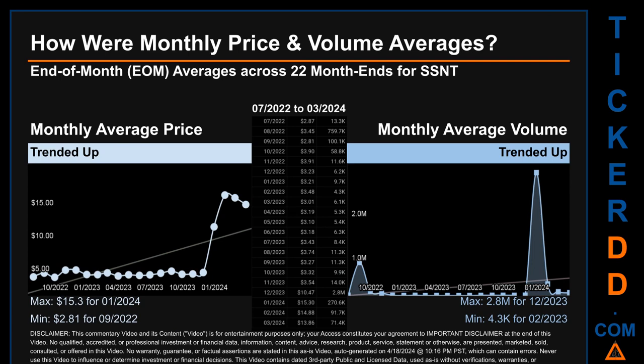How were price and volume averages for SSNT? Across 446 trading days, there were a total of 22 month ends, of which monthly averages for daily price and volume were calculated. Overall, monthly price average trended up while monthly volume average trended up. The maximum end-of-month average price was $15.30 for 01/2024 while the minimum was $2.81 for 09/2022. Looking at volume, 12/2023 and 02/2023 respectively saw the highest and lowest monthly average volume at 2.8 million and 4.3 thousand.